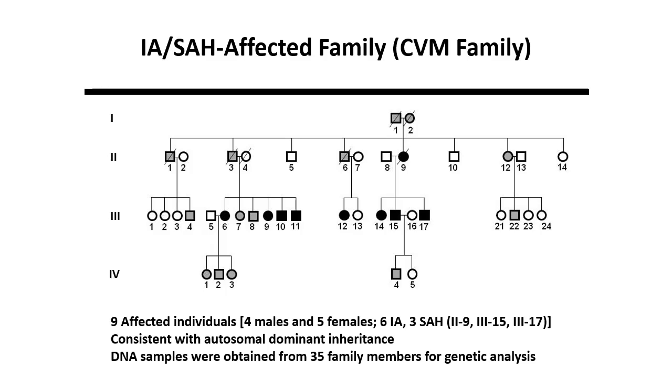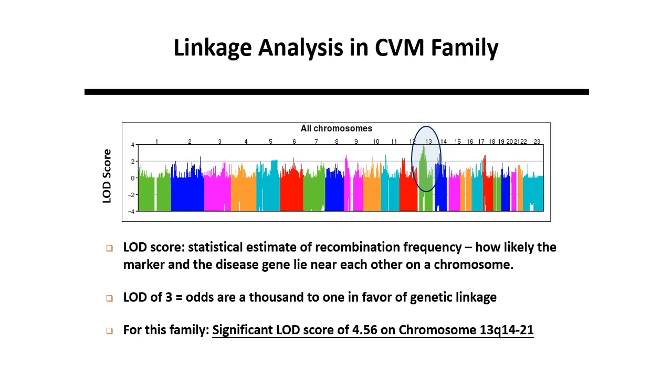For this presentation, linkage analysis was performed for 35 members of the CVM family. We interrogated more than 200,000 single nucleotide polymorphisms in each individual to define specific chromosomal regions that are linked to IA. A LOD score is a statistical measure of the likelihood that a chromosomal region is linked to disease. A LOD score of 3 means that the odds are 1,000 to 1 in favor of linkage.